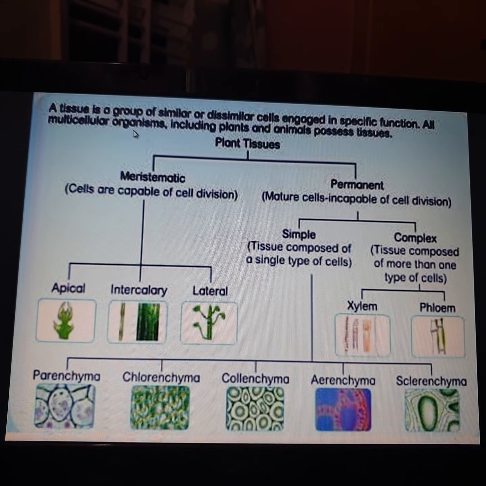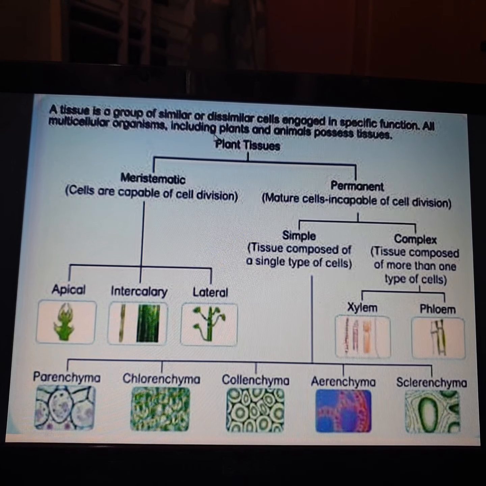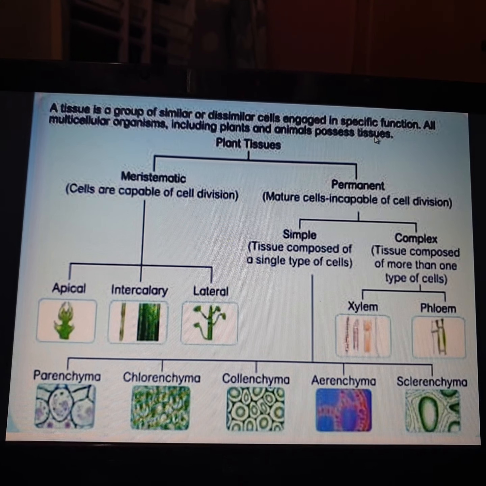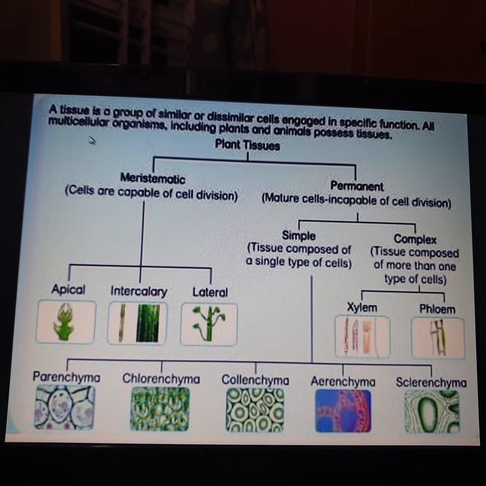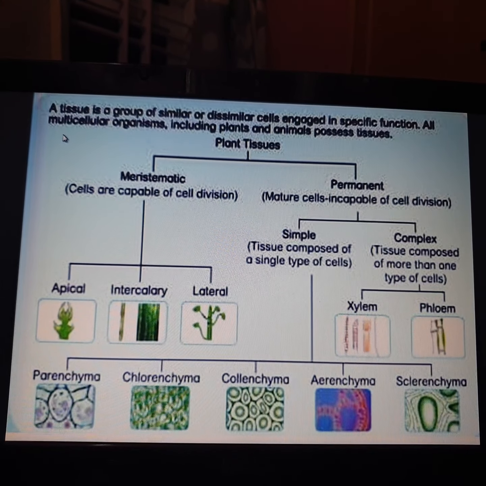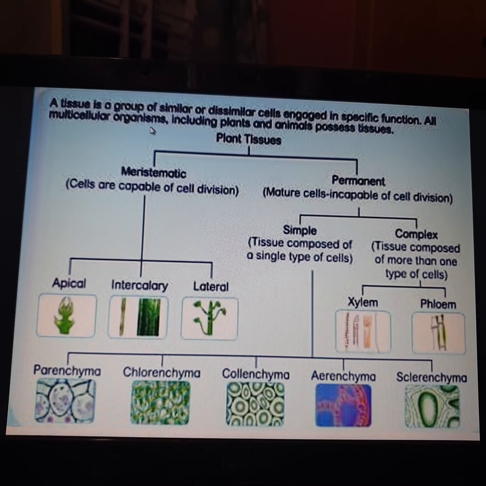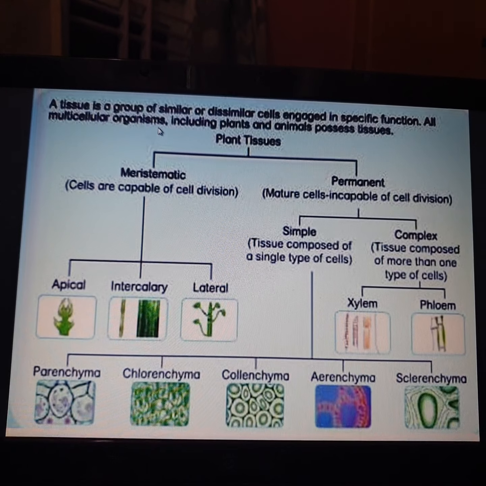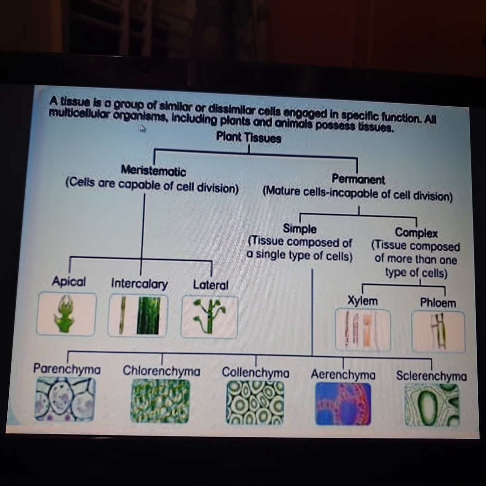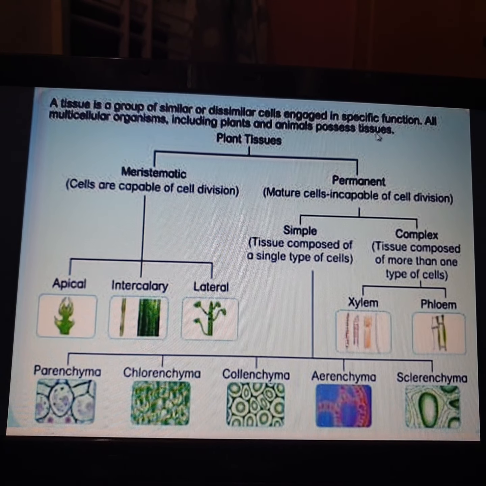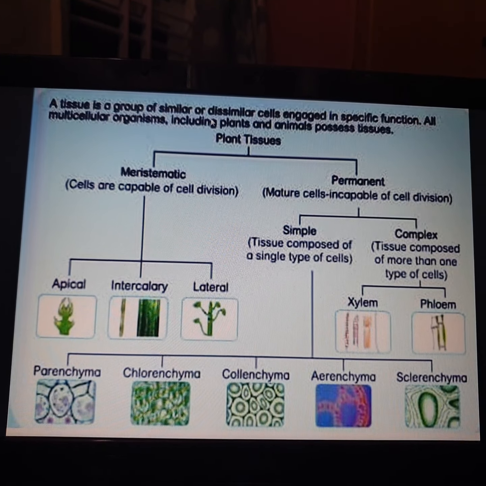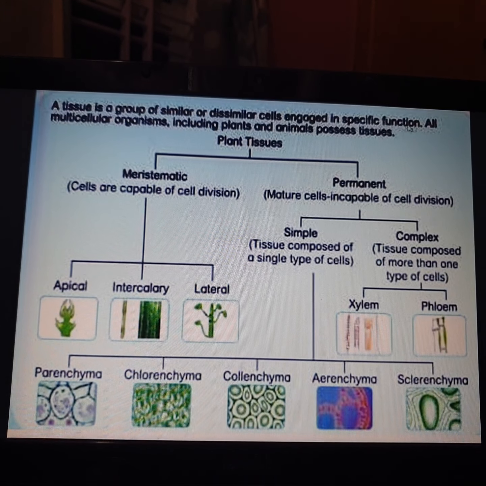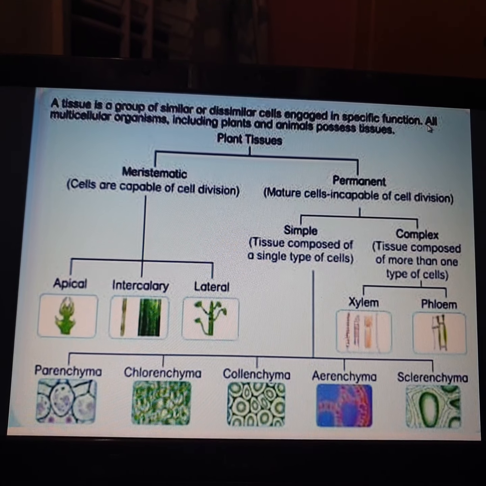All multicellular organisms, including plants and animals, possess tissues. What do you mean by multicellular organism? Any organism which has more than one cell is called a multicellular organism. So all multicellular organisms will have tissues.